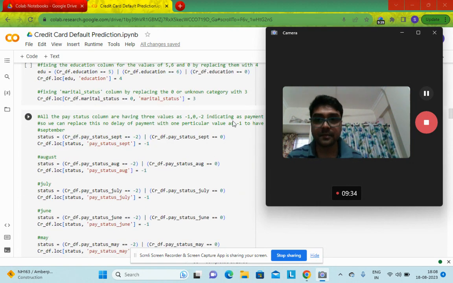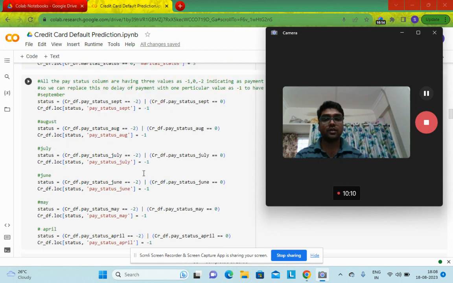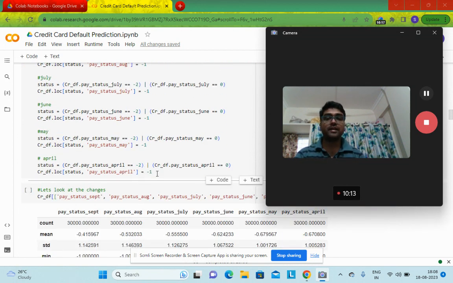Next, I have seen that the pay status columns have three types of values: -1, 0 and -2. All these values indicate that customers have not defaulted. So to indicate that same thing with one value, I have grouped those payments which are not defaulted to -1 for each of the pay status columns. So -1 will indicate here that the customer has not defaulted the payment.